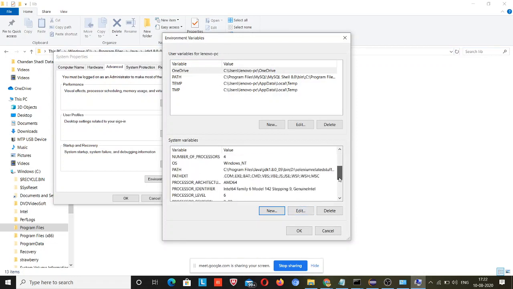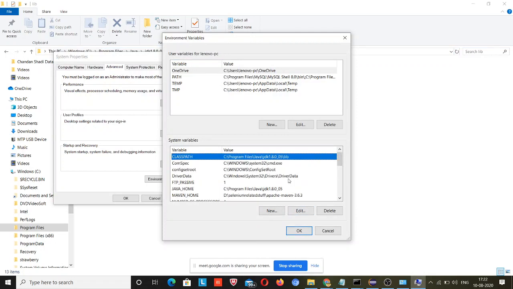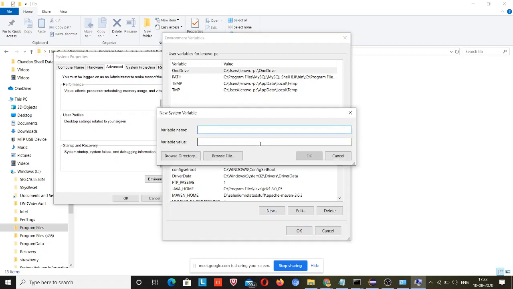I have already set up the path. I will show you. So you can see that class path is set. You need to click new. I will type here CLASSPATH in capital case, and I will paste it, and then just click on OK.